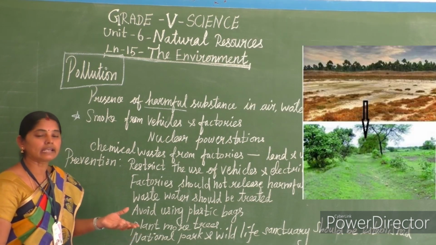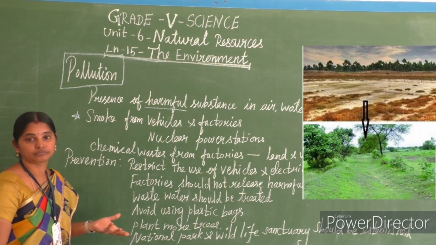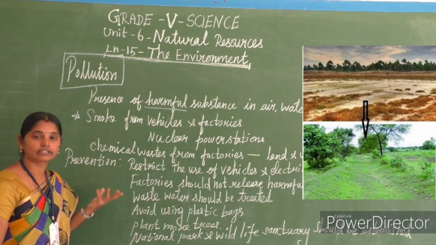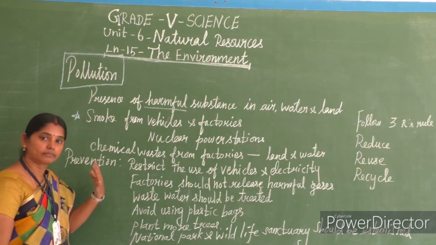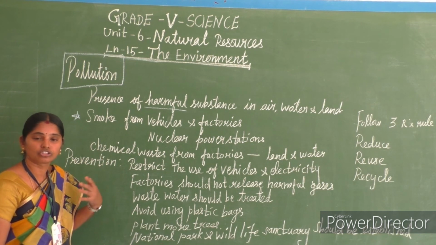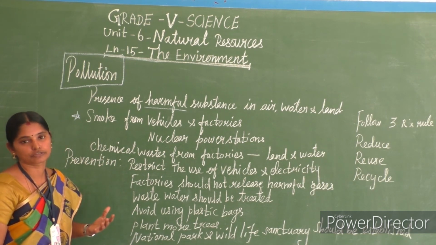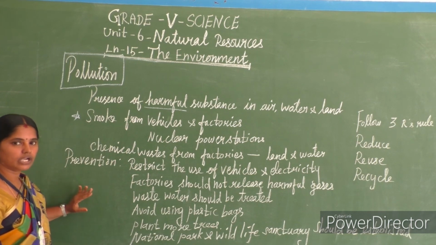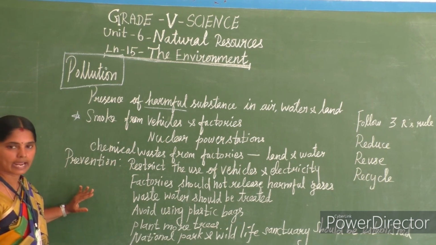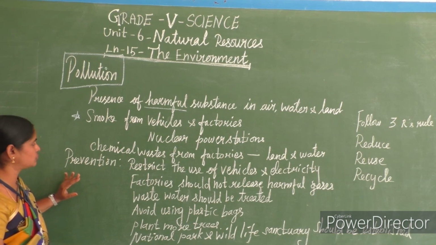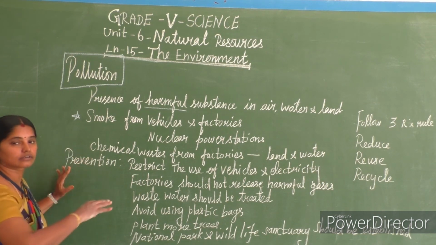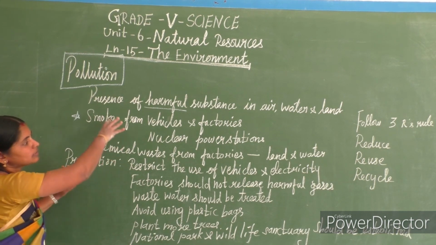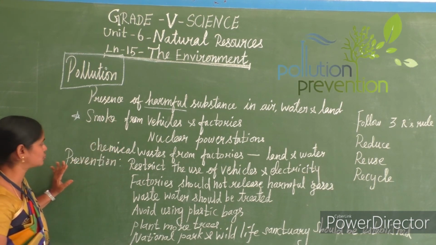If more chemicals get deposited on the soil, the fertile land becomes barren land. So smoke from vehicles brings air pollution, land pollution and water pollution. These things we call harmful substances, and they only give pollution.